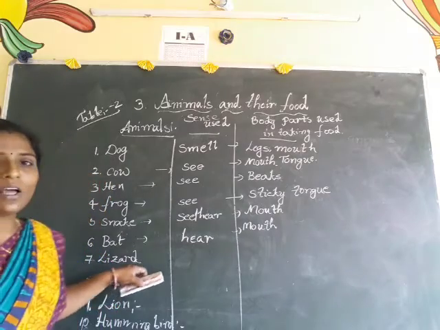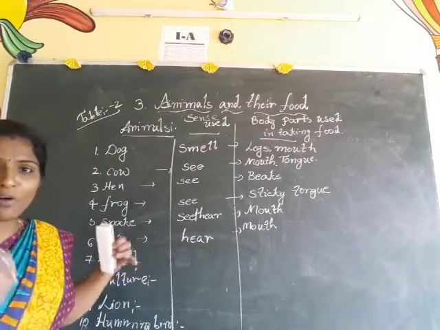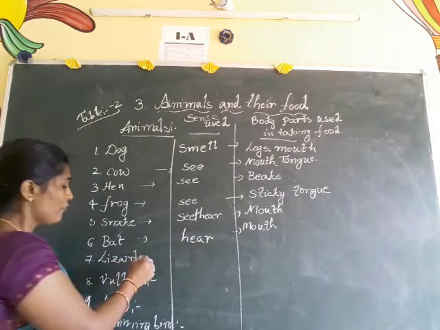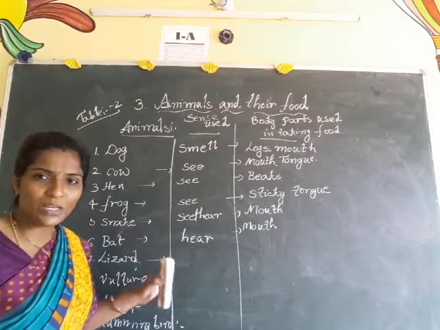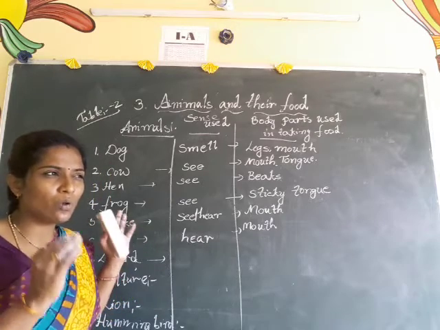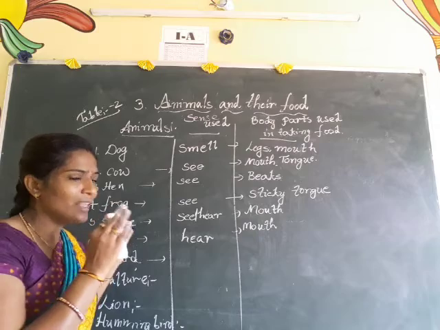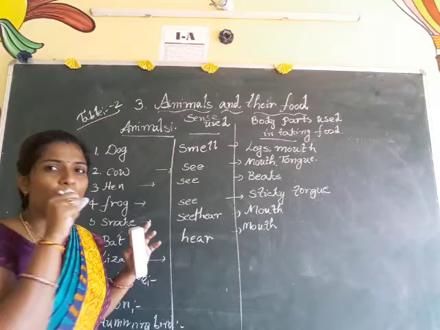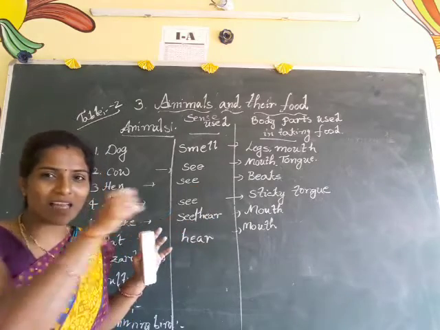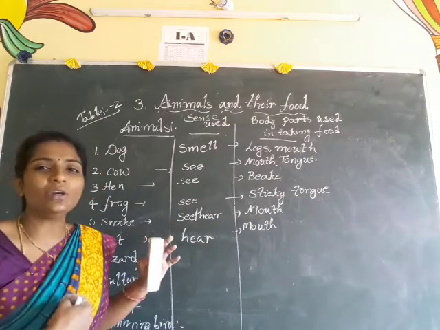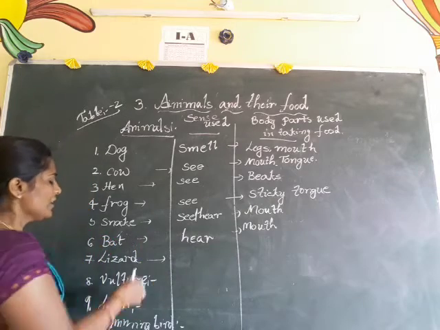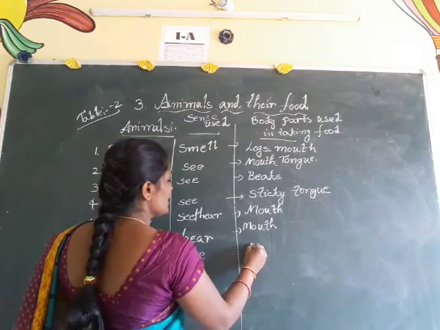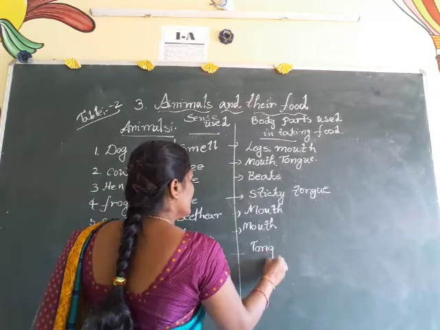Okay. And coming to the lizard. Lizards are present in our walls, in our house. Just observe the lizard. When the lizard wants to eat an insect, it closely observes the insect, and when the time comes, like a frog, it opens its sticky tongue, catches the insect and keeps it in its mouth. So the first sense it uses is seeing, and it also uses its sticky tongue.